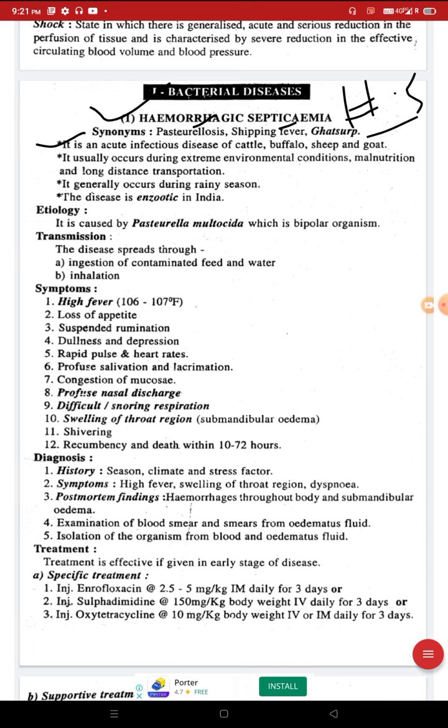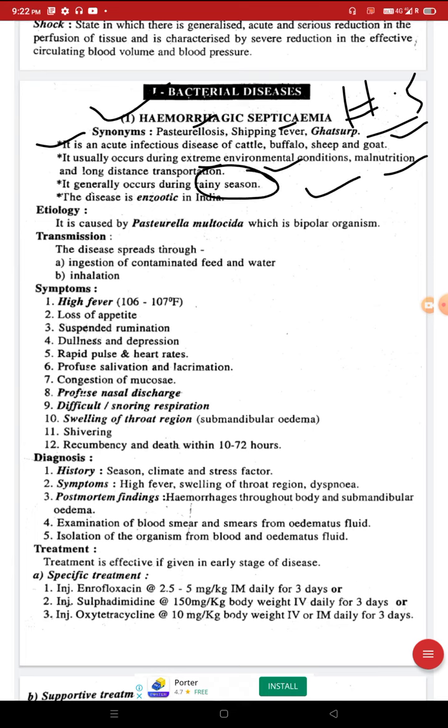What is the definition of this? It is an acute, which means sudden, infectious disease of cattle, buffalo, sheep, goat. Means it is an acute infectious disease of ruminants. It usually occurs during extreme environmental condition, malnutrition, and long distance transportation. It generally occurs during rainy season.